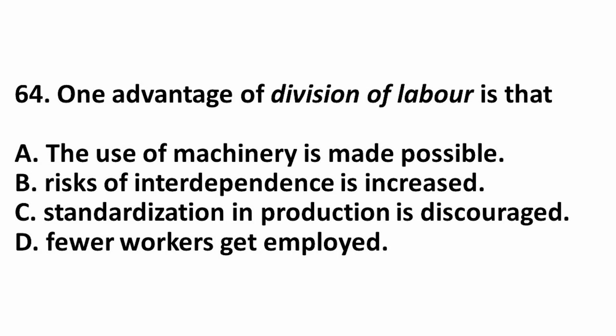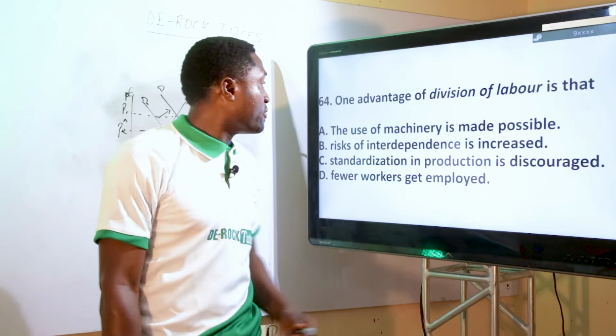Risk of interdependence is increased? No. Addition in production is discouraged? No. In fact, it will be more standard when you apply division of labor in whatever you are doing. Fewer workers get employed? No. The perfect option is that the use of machinery is made possible under division of labor. The next question,